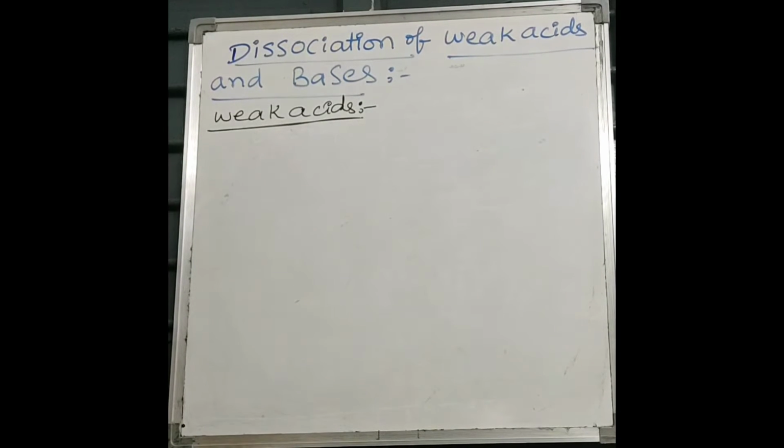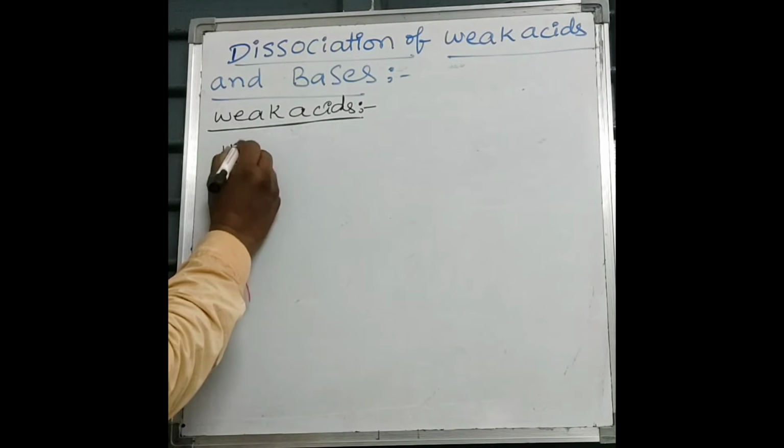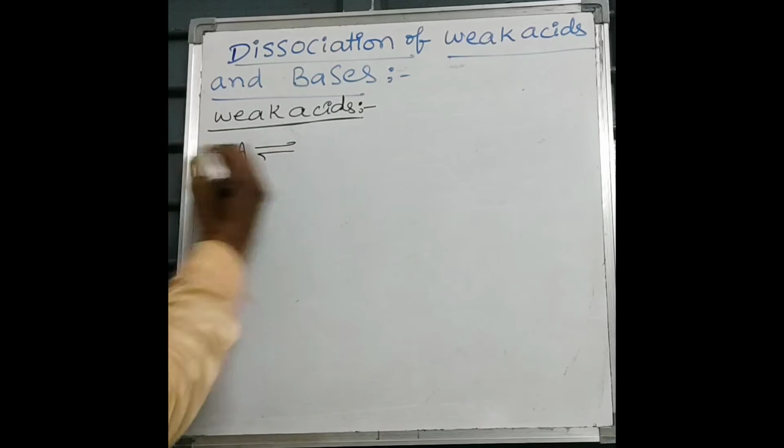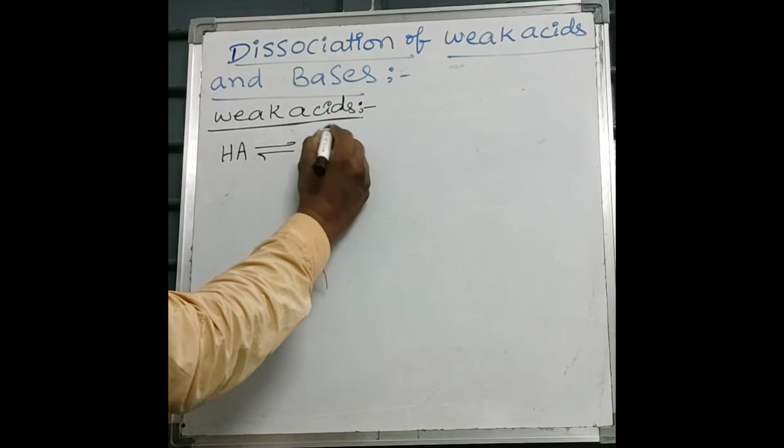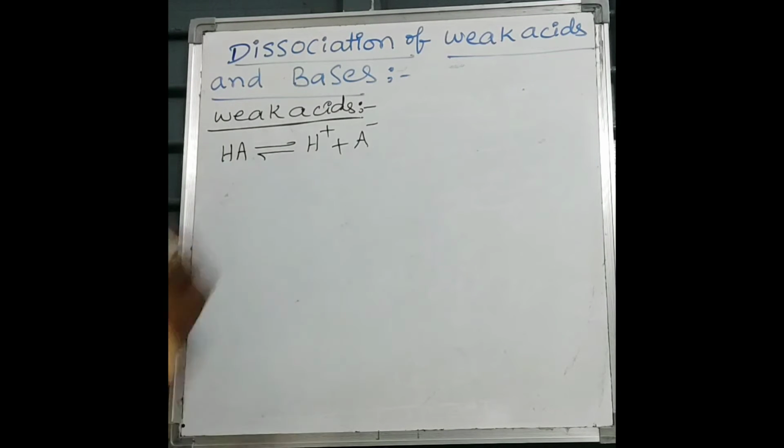Now we will discuss the dissociation process of weak electrolytes. Say for example, HA is a weak acid. This monoprotic acid ionizes as H plus and A minus.